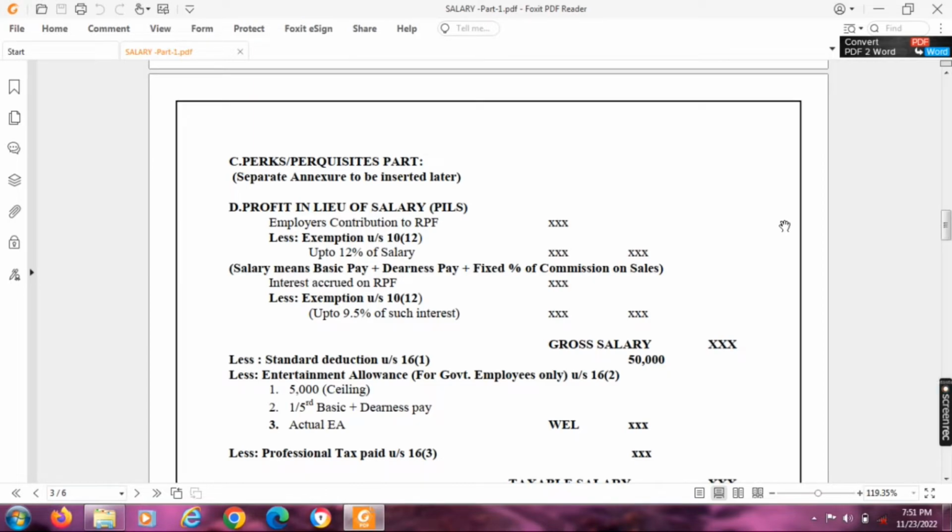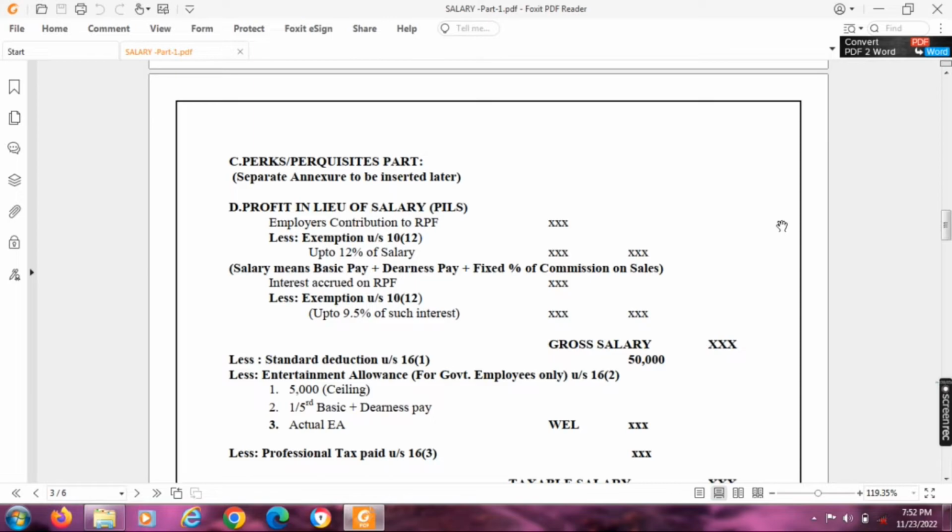Here, we can claim exemption up to 9.5% of such interest. So, the balance only is taxable. By adding the taxable basic part, plus the taxable allowances part, plus the taxable profit in lieu of salary, we will get the gross salary. After arriving at the gross salary, we can go for standard deduction under section 16(1). It is available for all individual salaried employees. 50,000 is the maximum limit.